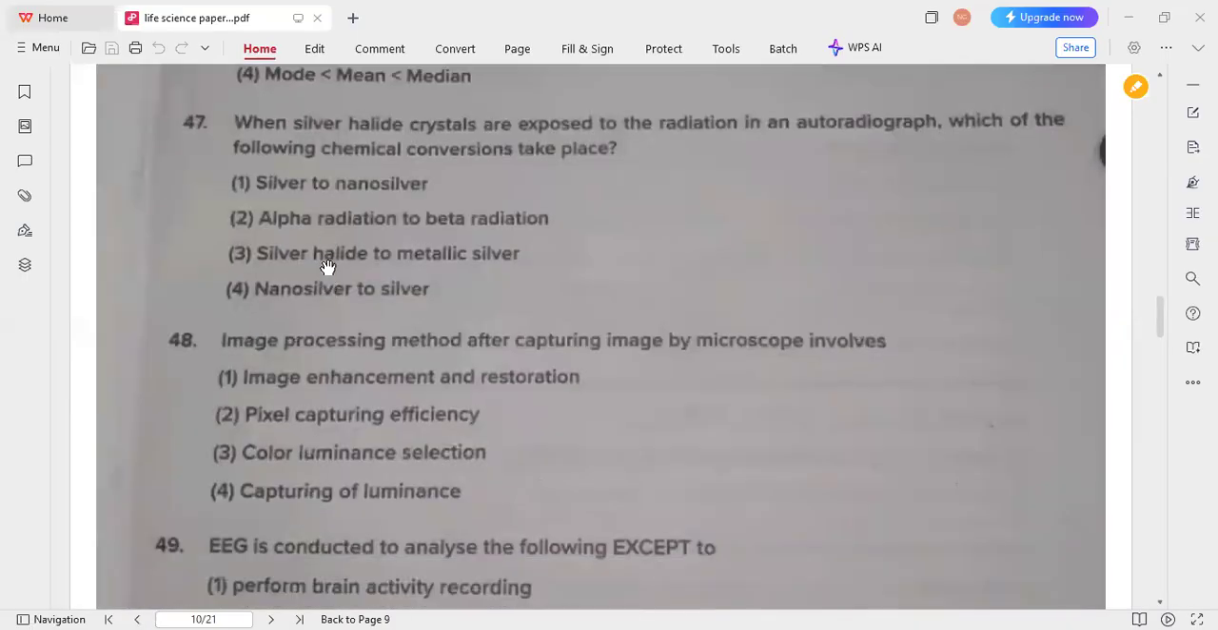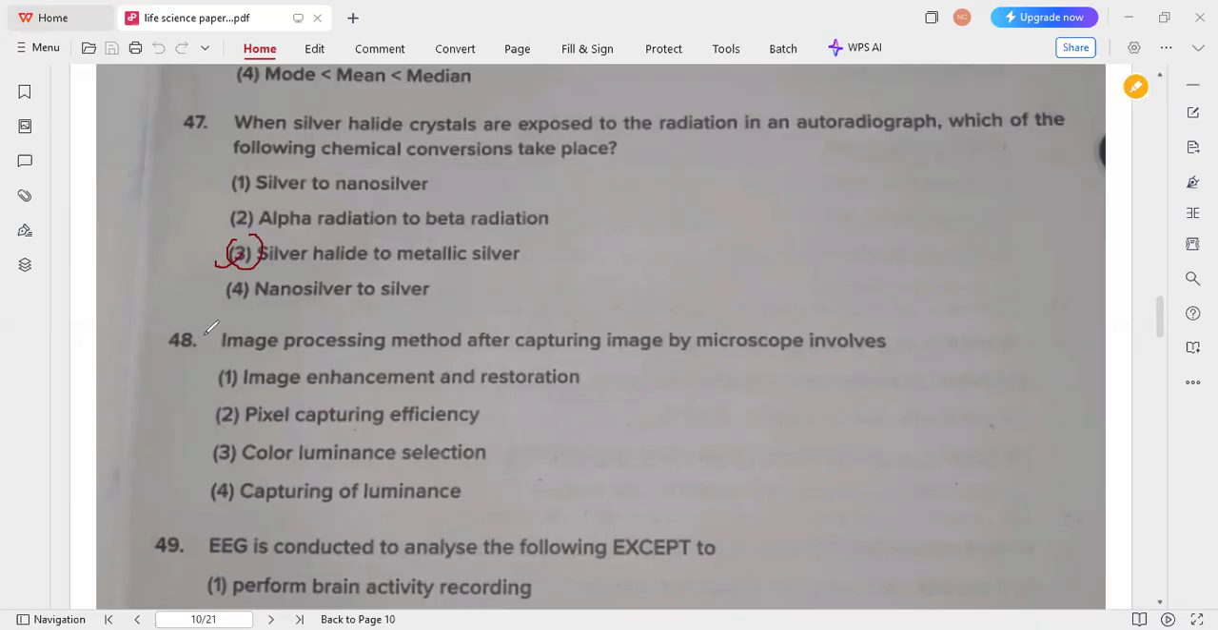The next one. Okay. So when silver halide crystals are exposed to the radiation in an autoradiograph, which of the following chemical conversions takes place? Okay. So here the third one, silver halide to metallic silver is the correct answer. Usually which is used for the photography. Which one? Silver halide crystals. Okay. So that's why option 3 is the correct answer.